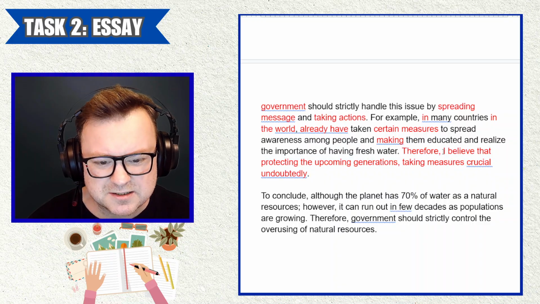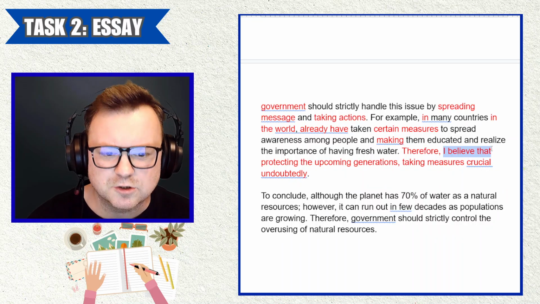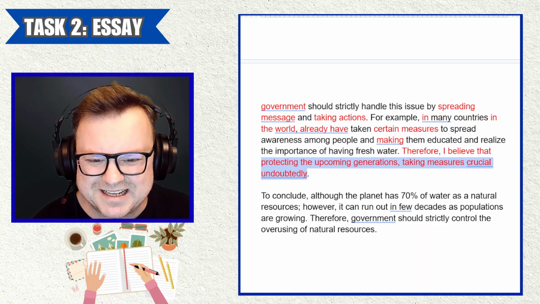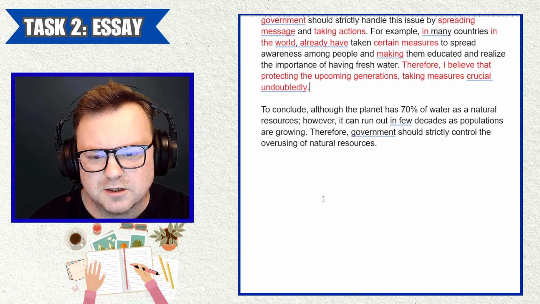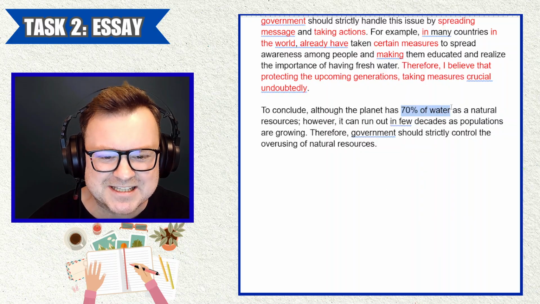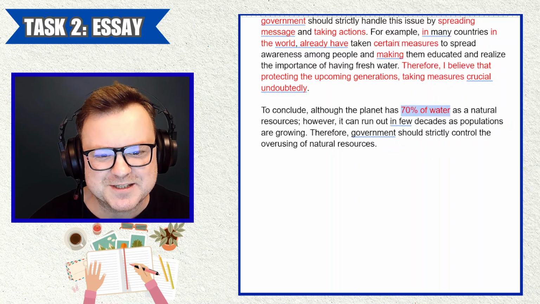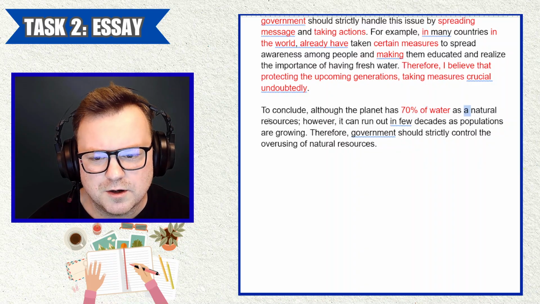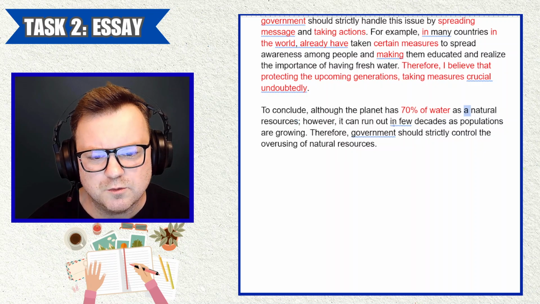I mean, there is this sentence. I believe that. Great. But now we want this new clause. Yeah, and it just doesn't come. Okay, to conclude, although the planet has 70% of water, again, candidate is obsessed with this statistic of 70% of water, okay, as a natural resources, resources. So, means one. We can't use it with plural nouns.